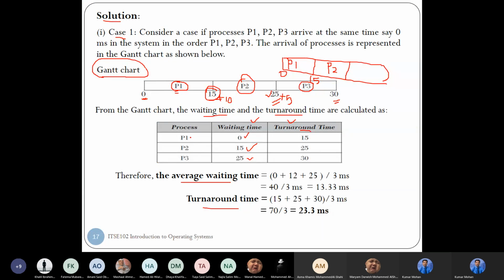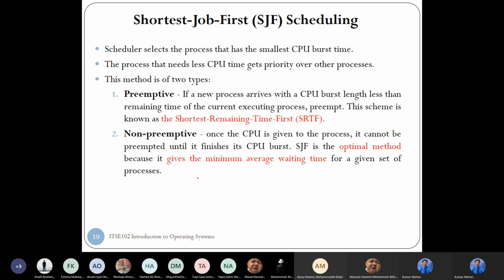So the waiting time for P1 is 0. The waiting time for P2 is 15. Waiting time for P3 is 25. So just divide. 40 divided by 3, it is 13.33. So average waiting time is 13.33, and turnaround time is 15 plus 25 plus 30 divided by 3, you'll get 23.3 milliseconds. So like this you need to do it. Okay, I'll stop.